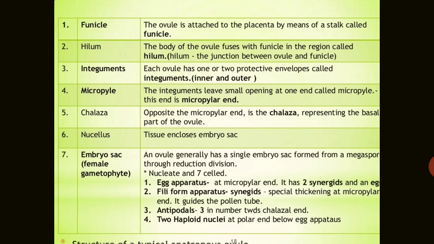in which the egg apparatus is there at the micropylar end. It has two synergids and one egg cell and some filiform apparatus, which is a special thickening at the micropylar end of the synergids.